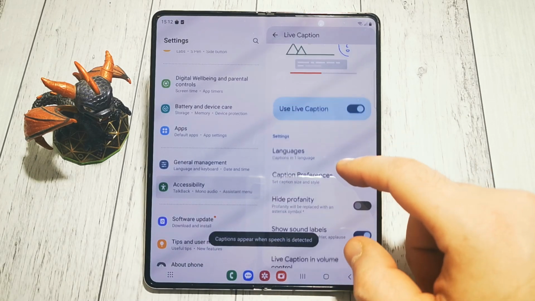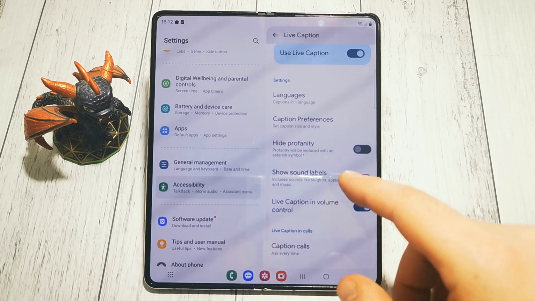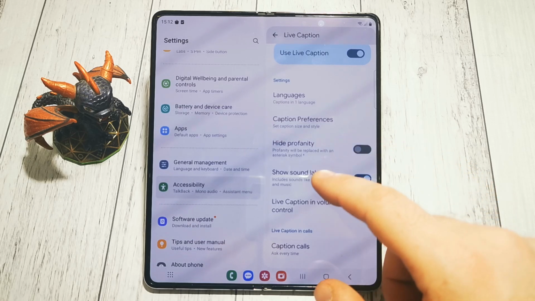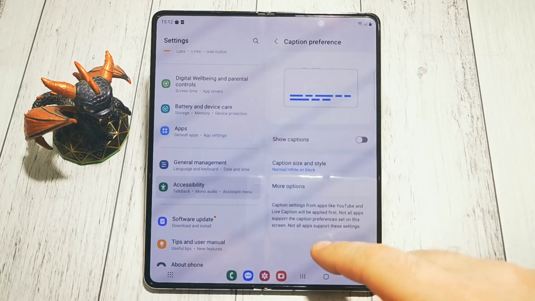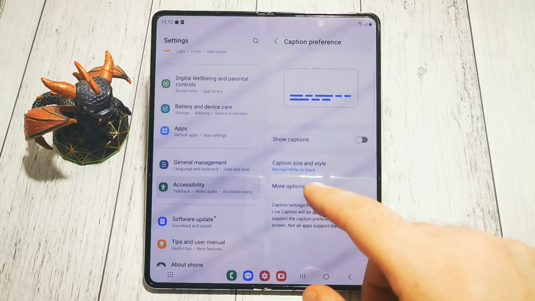Let's turn it on, and here we have a few options that we can change. For example, hide profanity. We can choose to hide it, show it. We can change a few captions preferences. As you can see,